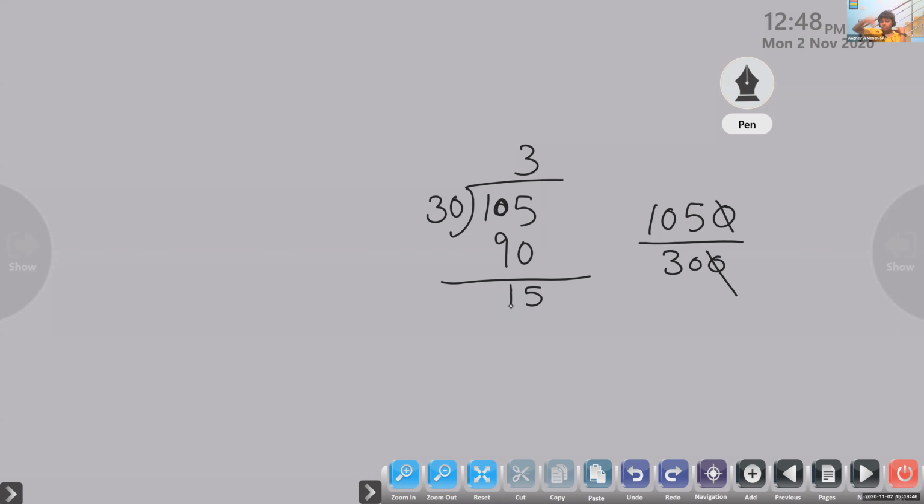So what will I do? I will add a 0, then I will put the decimal point. Now I know 5 3s are 15. 5 into 0 is 0, 5 into 3 is 15. So 3.5 rupees. 0 minus 0, 5 minus 5, 0, 1 minus 1, 0.